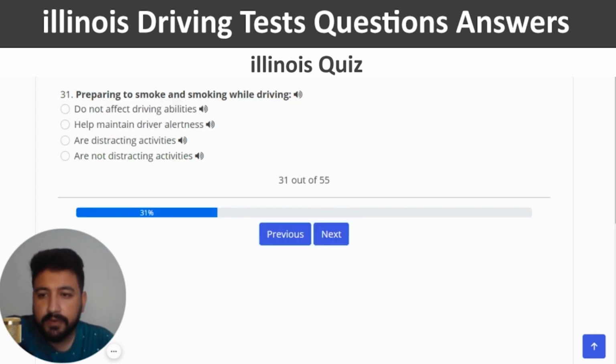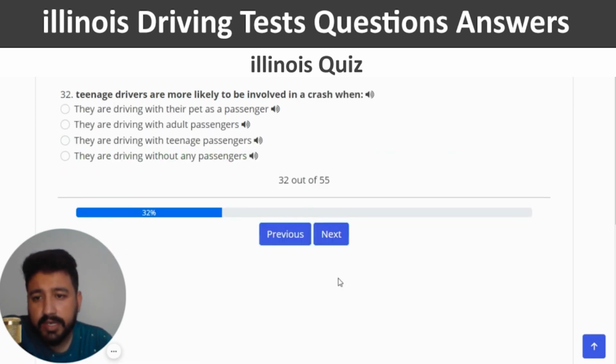Next. The 31st question is preparing to smoke and smoking while driving are distracting activities. So let's click on the third one. Next. Teenage drivers are more likely to be involved in a crash when they are driving with teenage passengers. So it seems like the third option is the right one.